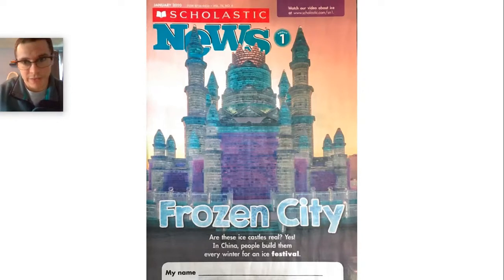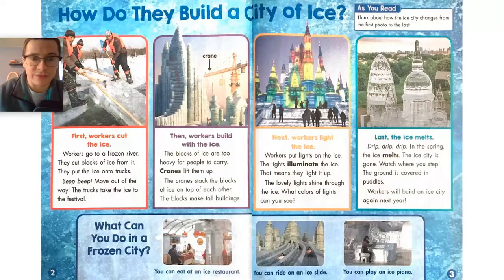We've got the front cover here, and the title of this article is Frozen City. Are these ice castles real? Yes. In China, people build them every winter for an ice festival. Let's look at what this ice festival is. How do they build a city of ice?